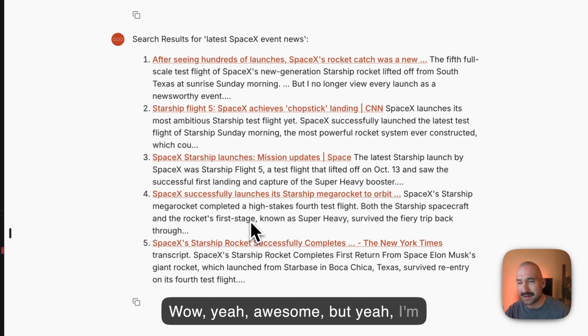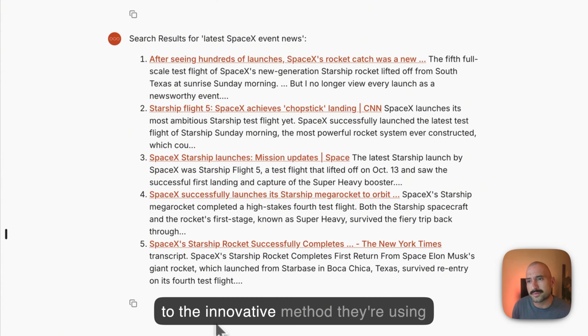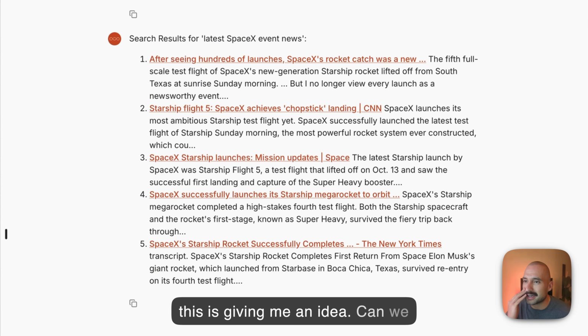Yeah, awesome. But I'm reading something about a chopstick landing. What does it mean? In the context of SpaceX's recent Starship test flight, a chopstick landing refers to the innovative method they're using to catch the rocket. Wow, incredible, awesome.